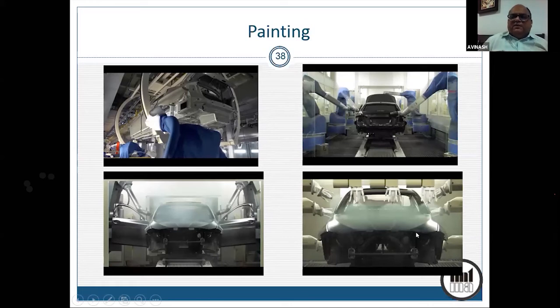Okay. So again, these are teach-in. This is a hazardous environment, so no human presence is desirable. So all robots do the job. So many robots you can see, and they don't hit the job and they don't hit each other. And these fingers which you see are electrostatic electrodes to deflect the paint towards the surface to minimize the wastage of the paint, right?